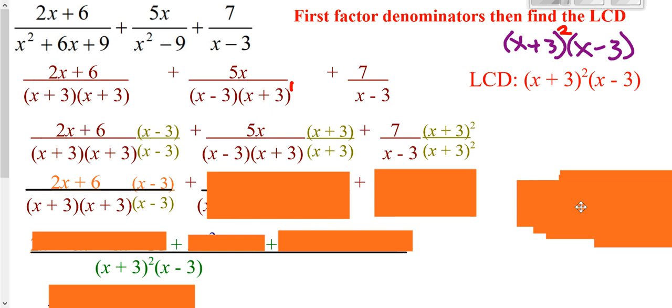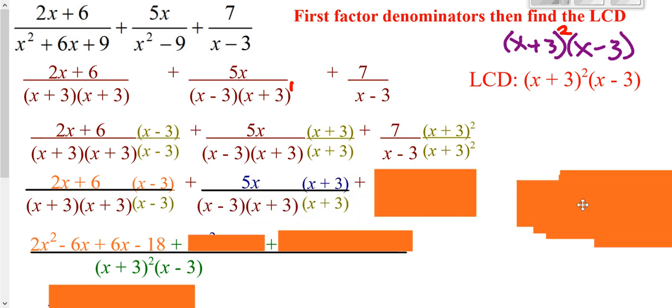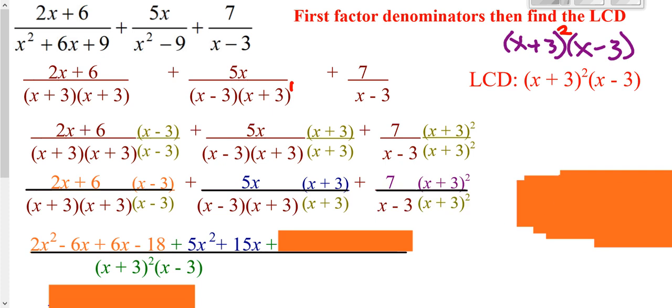FOIL out the top, that 2x plus 6 times the x minus 3. FOIL that, we get this. The second fraction here, we get this here. We could multiply together the top. We get this, distributing through that 5x. And then the last fraction, we could go ahead and take our x plus 3 times another x plus 3, FOIL that out, then distribute through our 7, and we would get this.